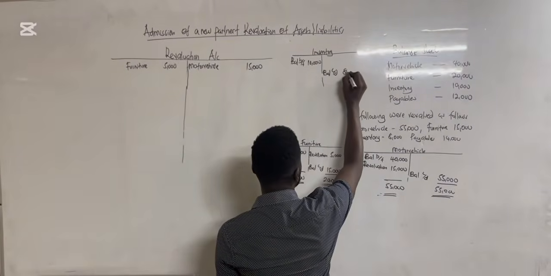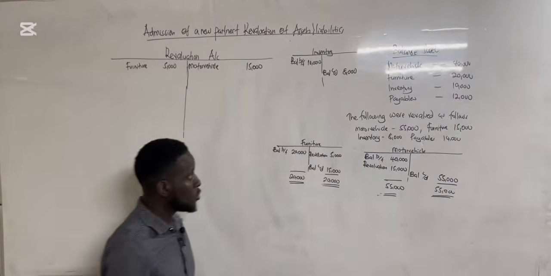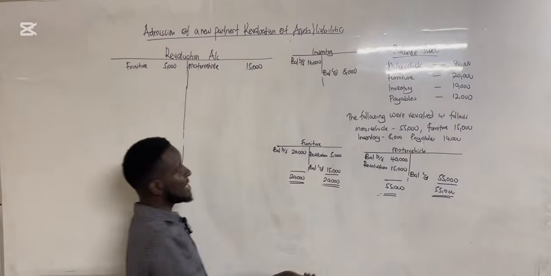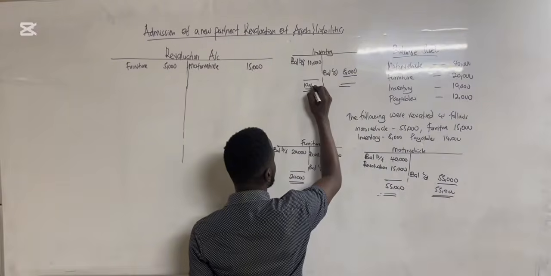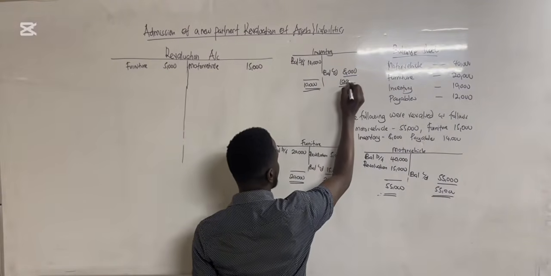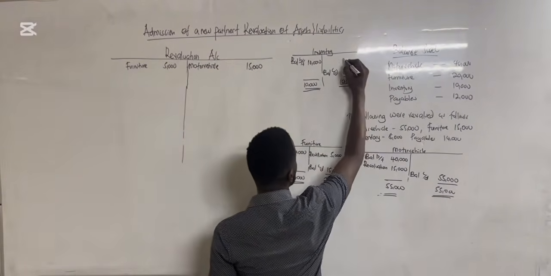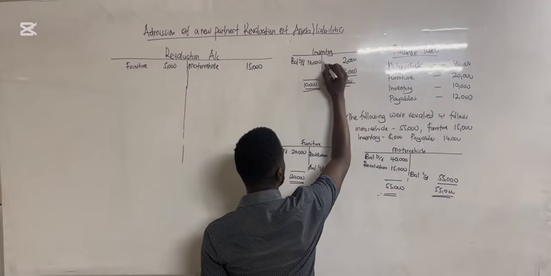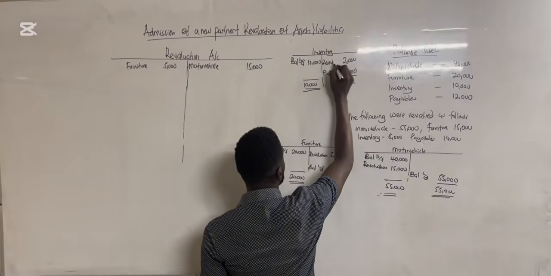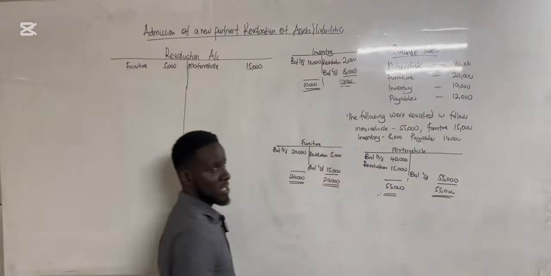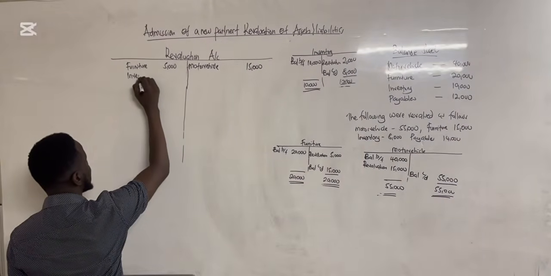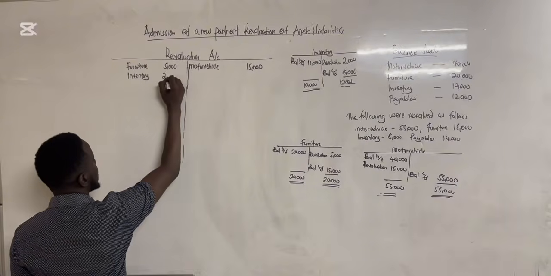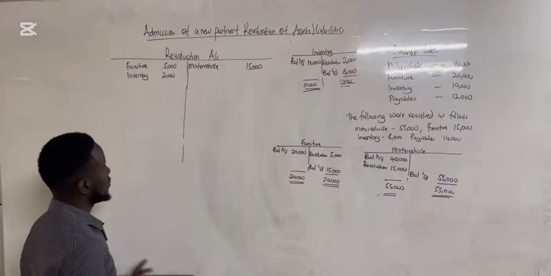So there is a loss in value of 2,000. Once you close off this account, you're going to have 10,000 here and 10,000 there, so the loss in value will be 2,000, and this 2,000 you're going to call revaluation. So you just come and debit it here in the name of inventory, and then you put 2,000. So that's how it is.